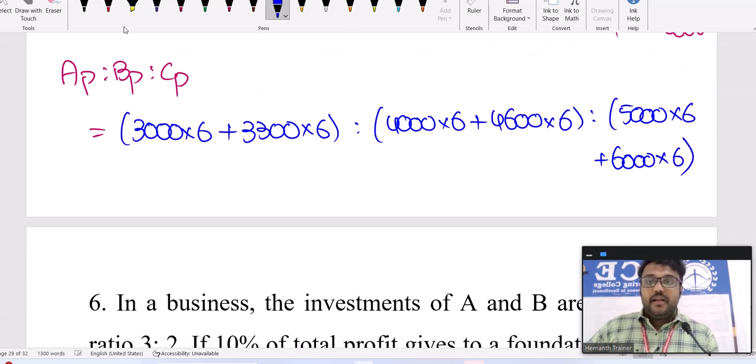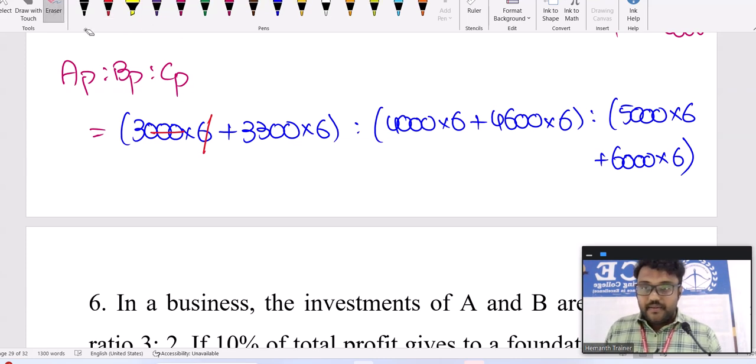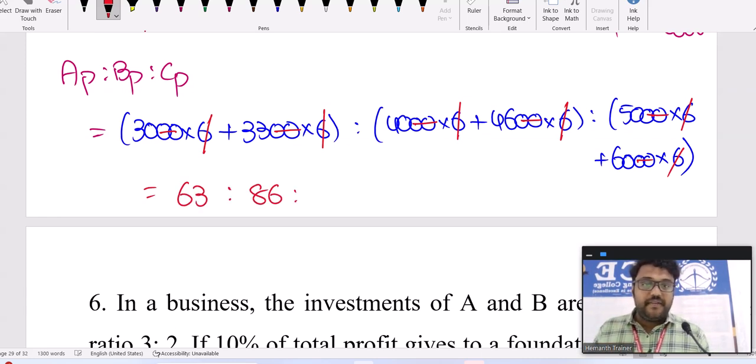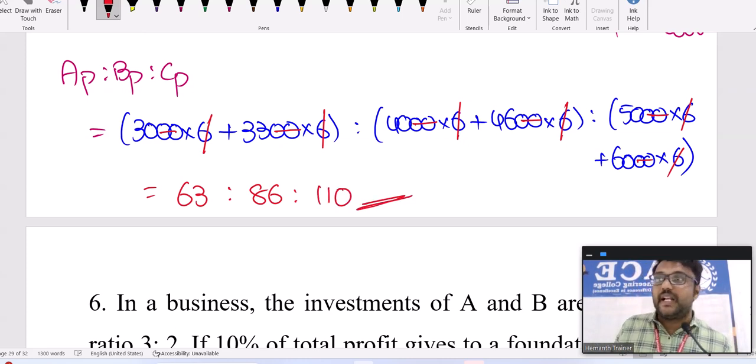Now we can cancel the common terms. 100 and 6 are common in every term. Every term is divisible by 100 and 6. I am dividing directly. 30 plus 33 is 63. 40 plus 46 is 86. 50 plus 60 is 110. Now nothing is common in every term. So the profit share ratio is 63, 86 and 110.